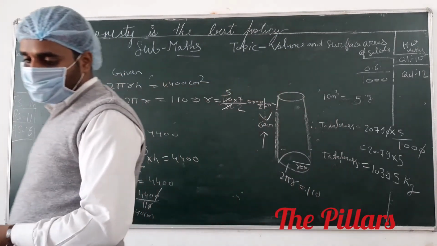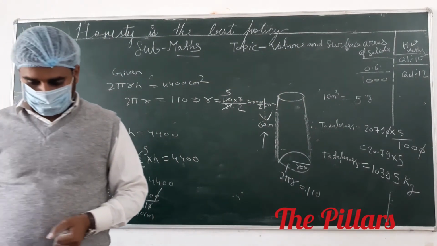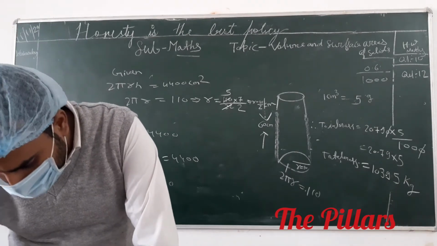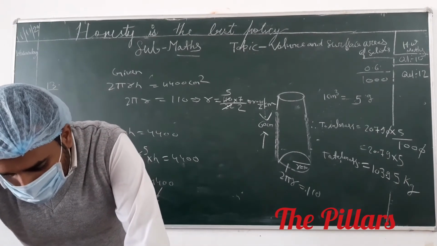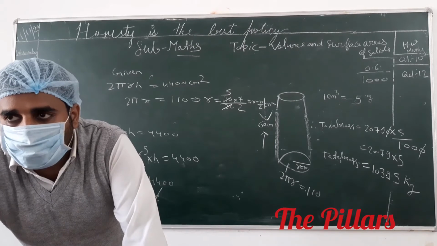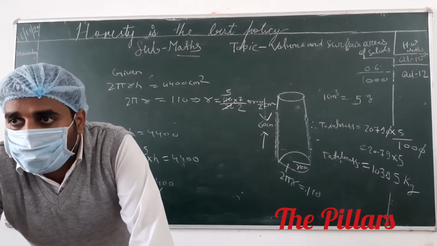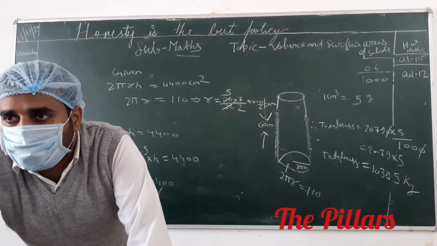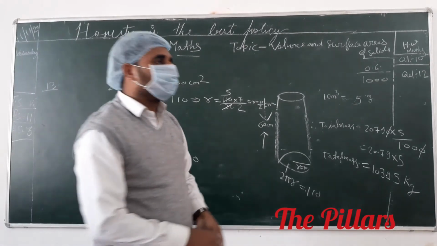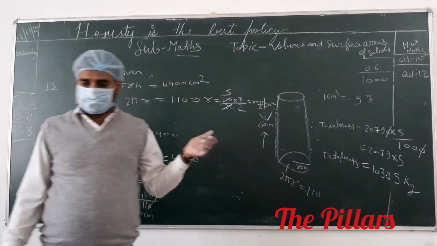Then question number 13, anyone have any doubt? No, sir. You see that the radius of the base and height of the cylinder are in the ratio 2:3. What is the ratio given? The radius of base, it means the radius and height ratio is given 2:3. Can I erase? Yes, sir.